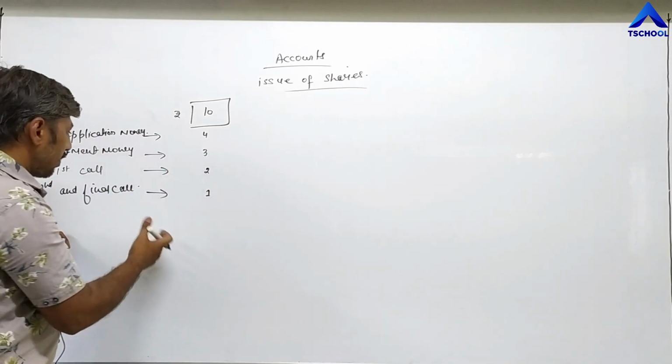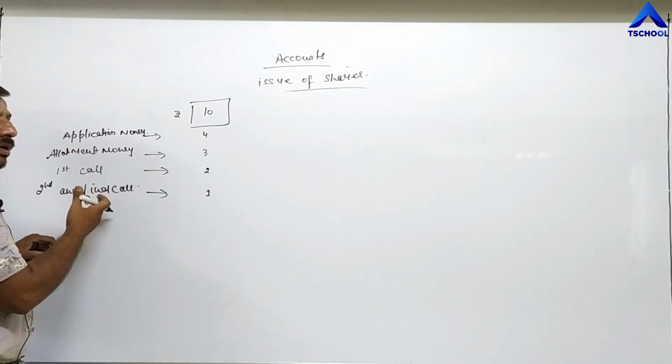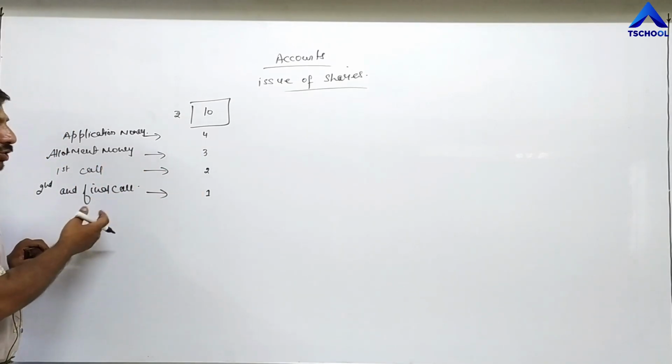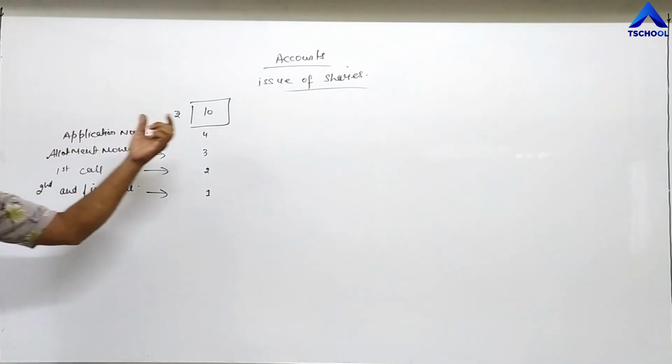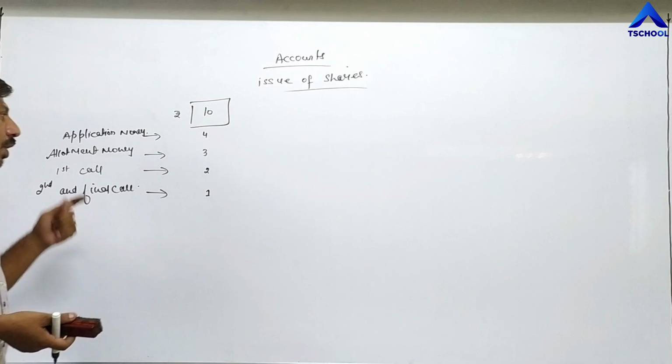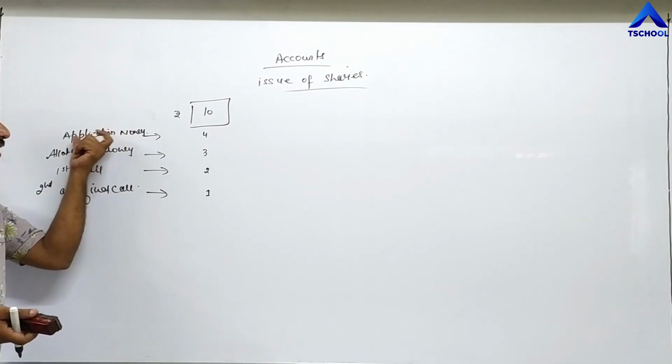And if calls are 2 or 3, then first call, second call, third call, in this way you can say. And the last installment is also known as final call. So in different installments, company can demand face value of share. Now why is the first installment known as application money?